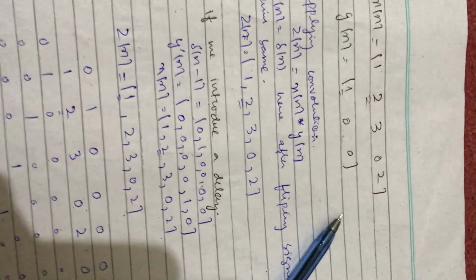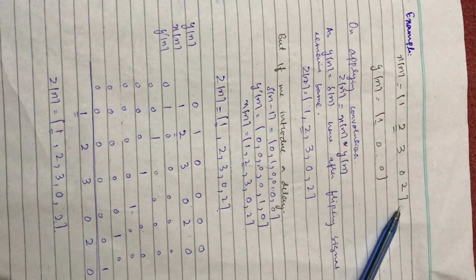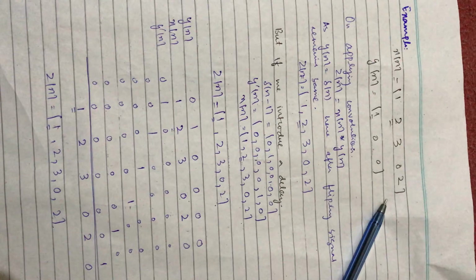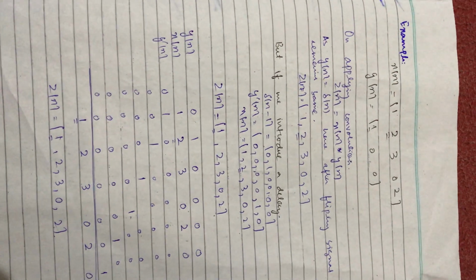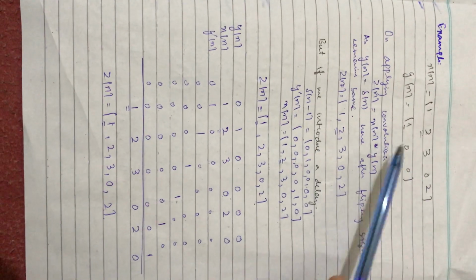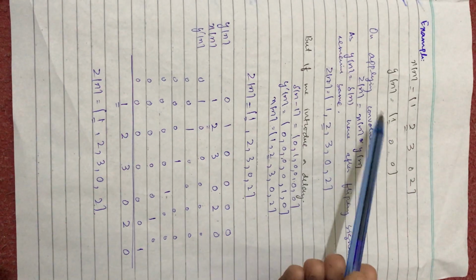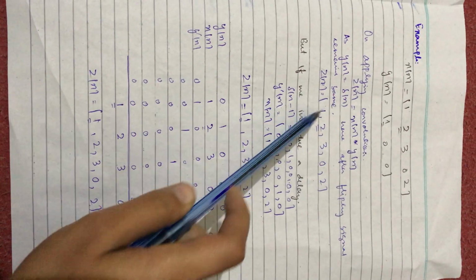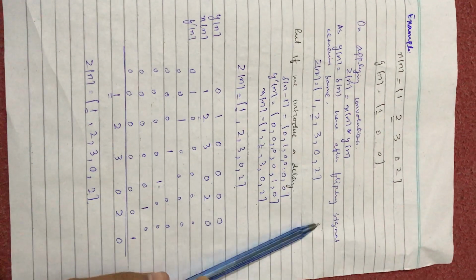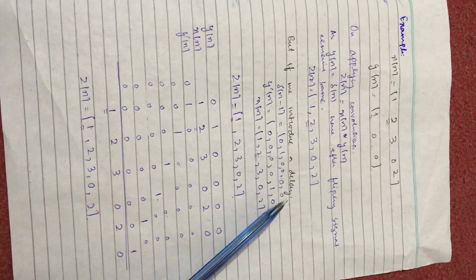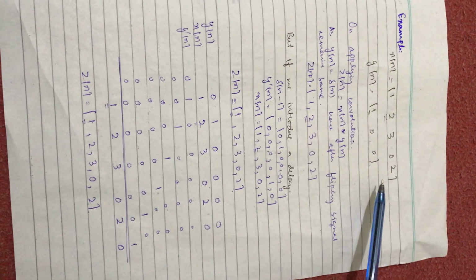Here we have an example of a convolution. These are the 2 signals given, and we have to convolve them and generate a new signal. The formula for the convolution is x of n convolved with y of n, which will give us another signal, z of n. Here y of n is again an impulse signal, and in convolution, first of all we flip one of our signals.